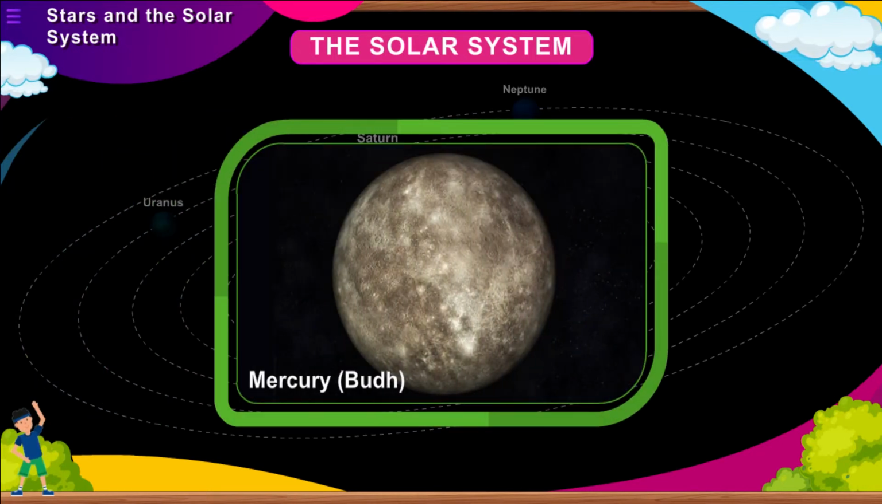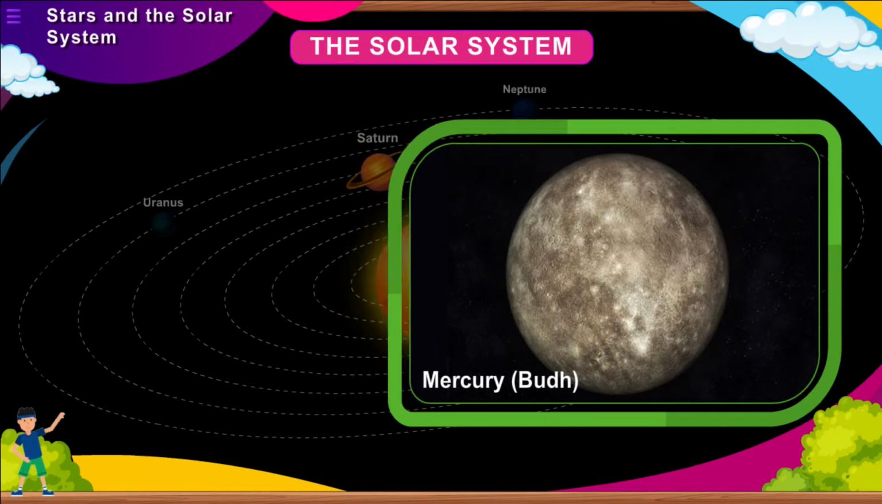Mercury. Budh. It is the first and the nearest planet to the Sun. Being closest to the Sun, it is very hot during the day and extremely cold during the night. However, it can be observed just before sunrise or just after sunset near the horizon. It has many craters on its surface. Mercury has no satellite of its own.